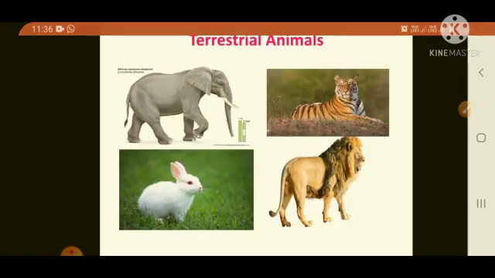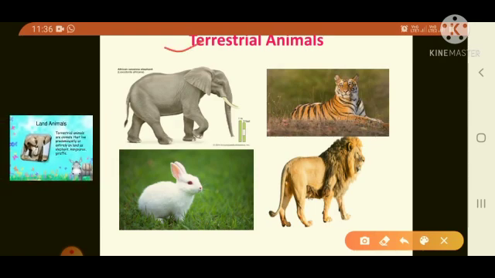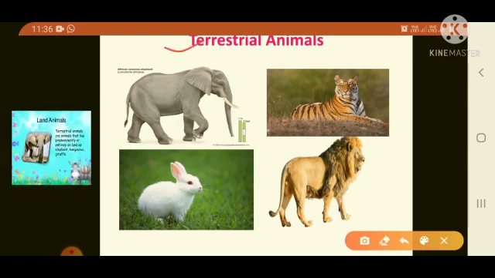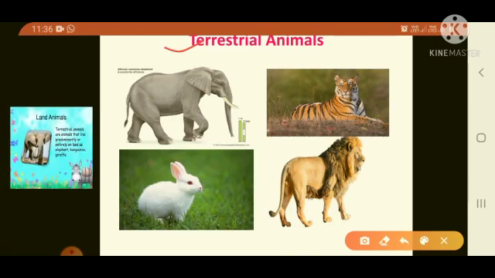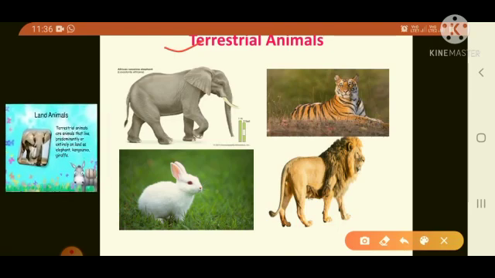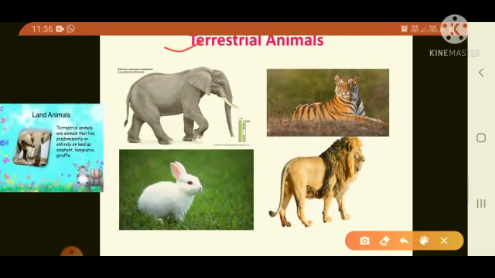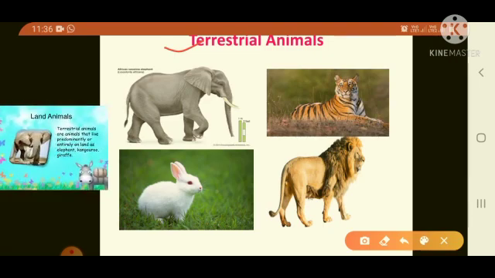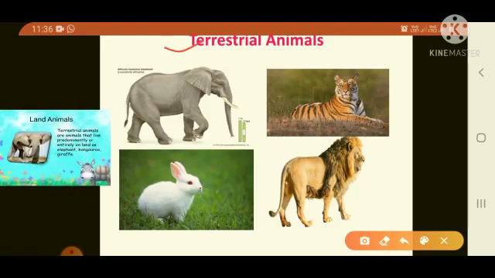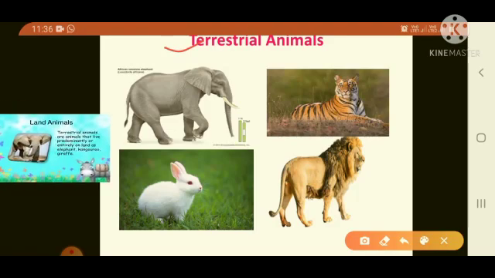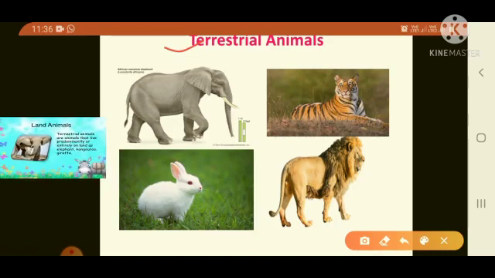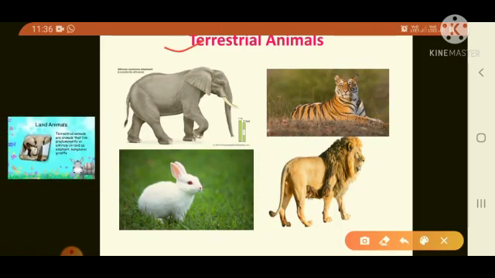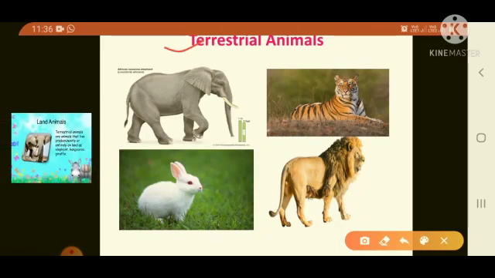First one, terrestrial animals. See here children in picture. Children, terrestrial means what? I will explain you. Animals that live on land or below the surface of ground, ground means burrow, are called terrestrial animals. I once again repeat the definition. Animals that live on land or below the surface of ground are called terrestrial animals.